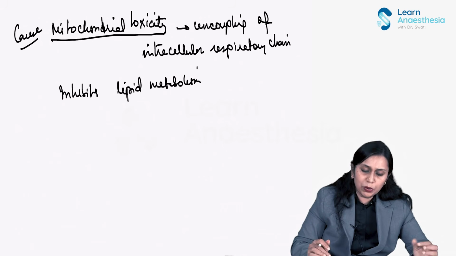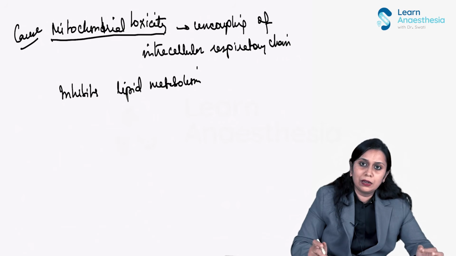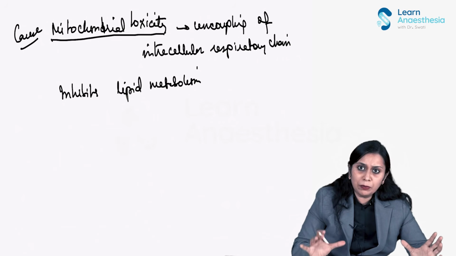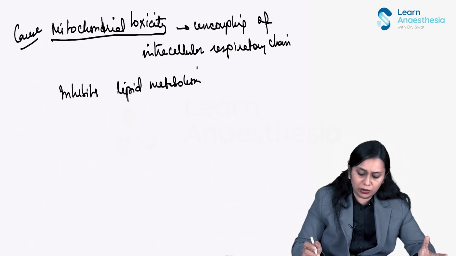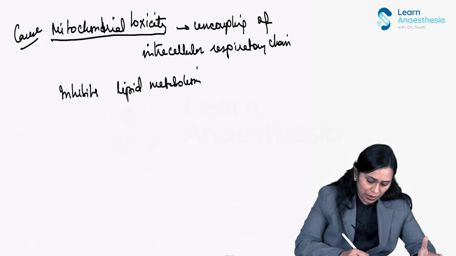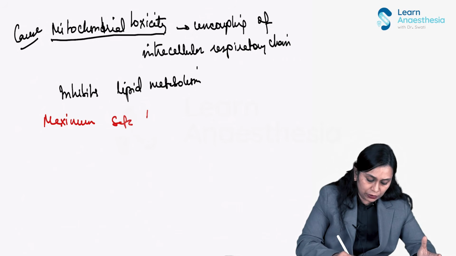So that is why, for propofol as an infusion, there is a maximum safe limit beyond which you cannot give. The maximum safe dose is 4 milligram per kg per hour.